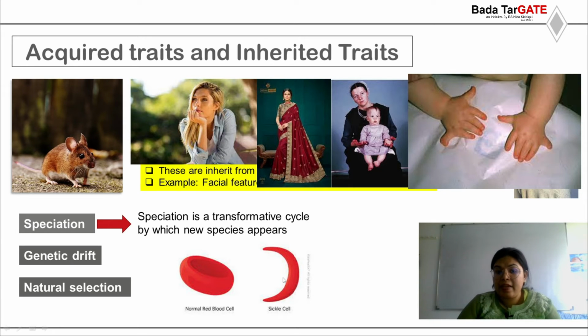We can see that in this type of population, a certain change in the DNA leads to a certain type of cell structure, and that will help the population survive. So this is an example of natural selection that can lead to the development of a new species with different genes.